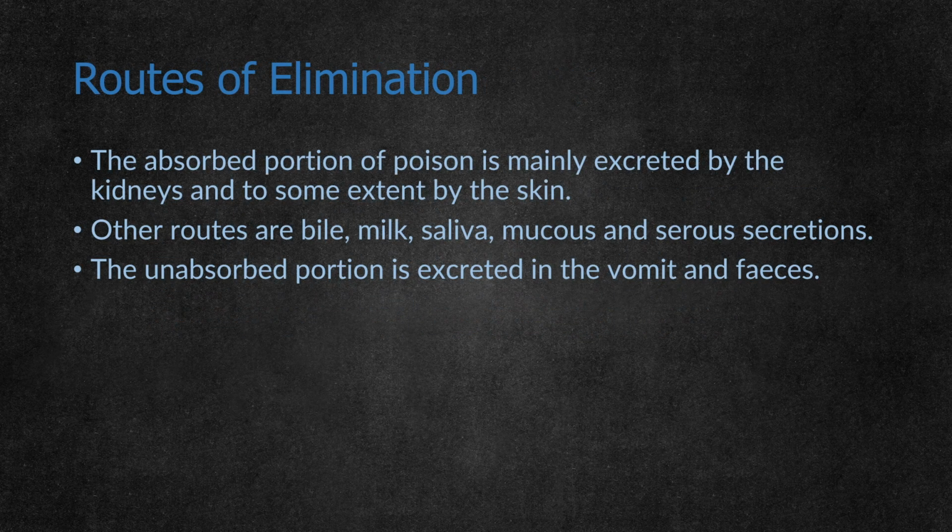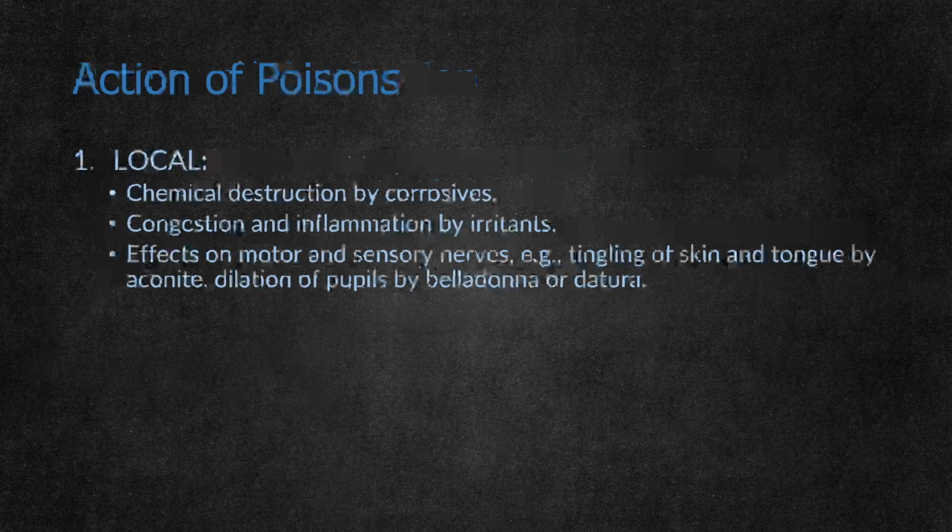Then routes of elimination of poisons. Absorbed poisons, if not destroyed by the liver once in circulation, are mainly secreted in the kidneys, or to some extent by the skin. Other routes include secretion in bile, milk, saliva, mucous membranes or serous secretions. Some unabsorbed poisons are secreted in the vomit or in the feces.